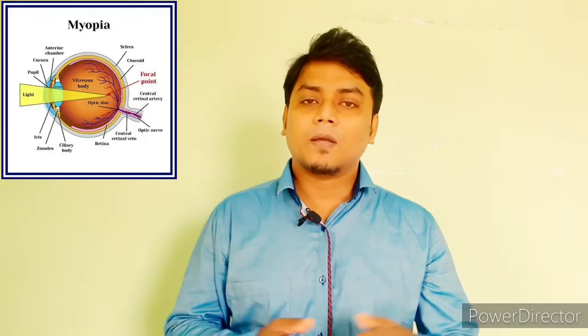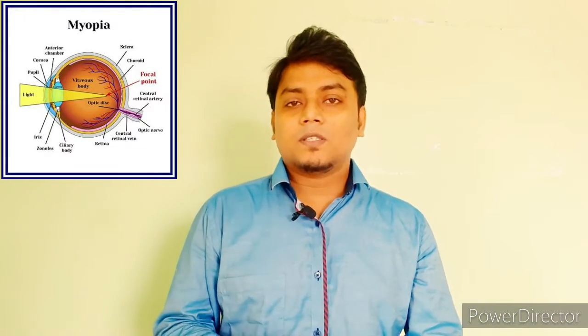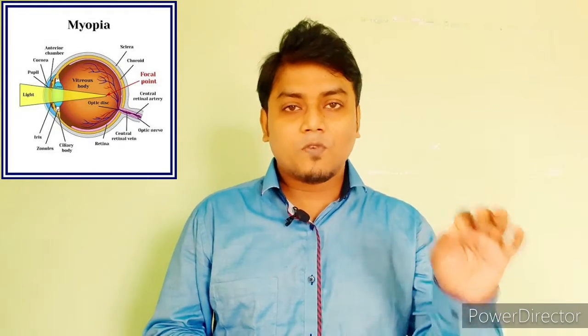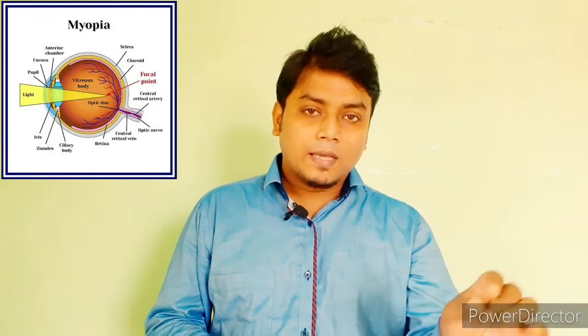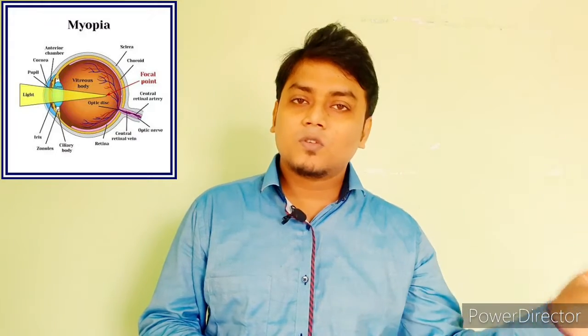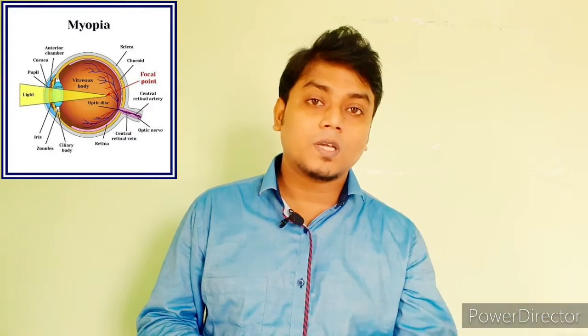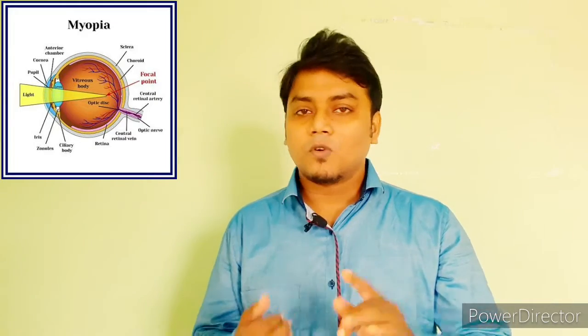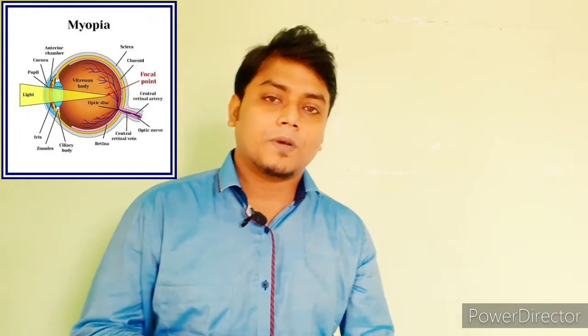So what happens in myopia? In myopic conditions, light passes through our cornea and lenses and focuses before the retina. Light cannot focus on the retina. Light focuses before the retina. That's why we cannot see the distant object clearly. So this is called myopia.